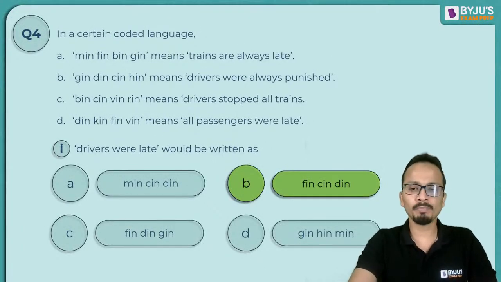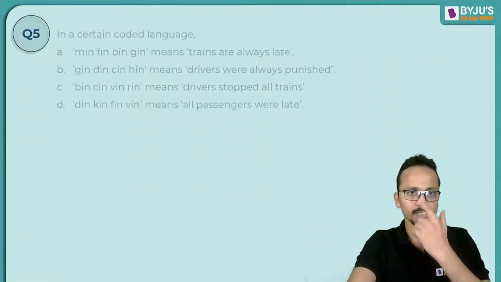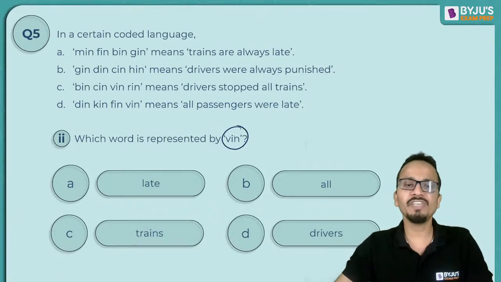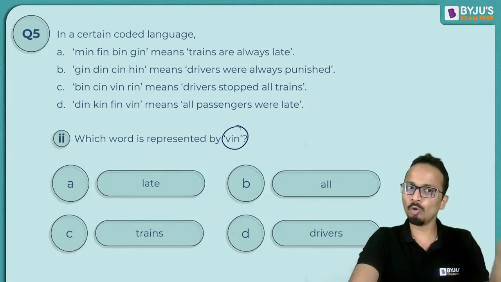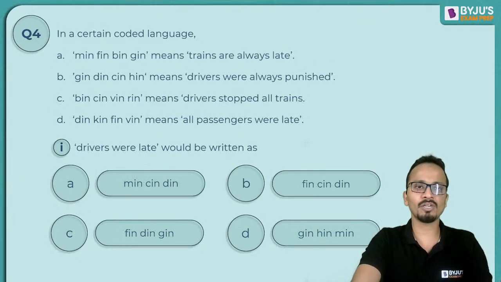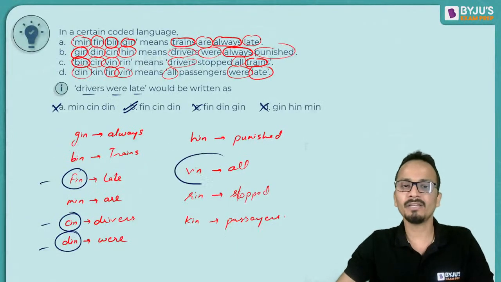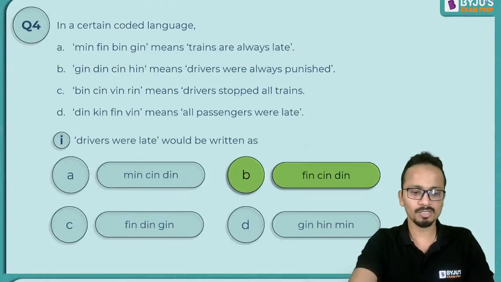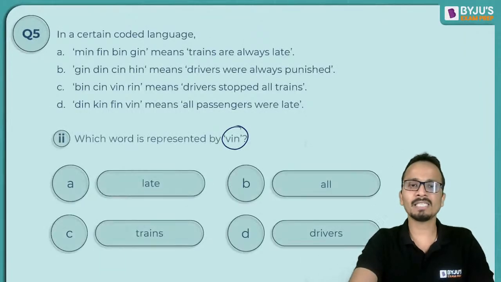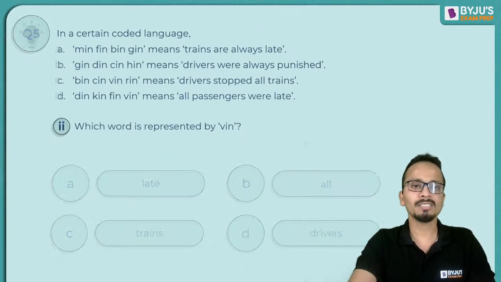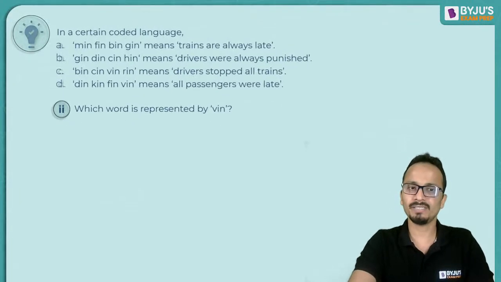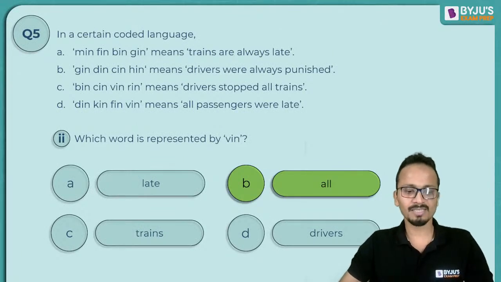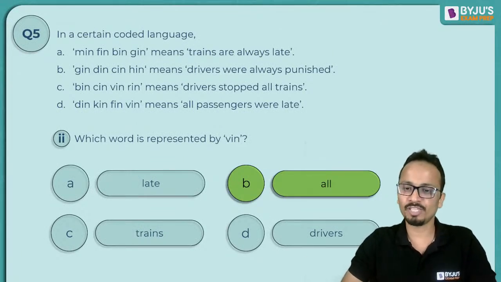Let's take one more question based on this. So the question is, which word is represented by VIN, win? So I'll go back to the portion that I have solved. So VIN, the word which is coded as win is all. Okay. So the correct answer for this will be all. That is option B. Okay. So option B is the correct answer. That's it. This is the end of this question.